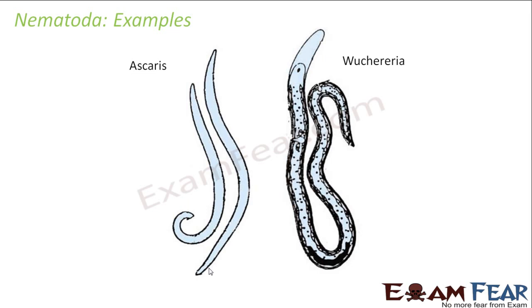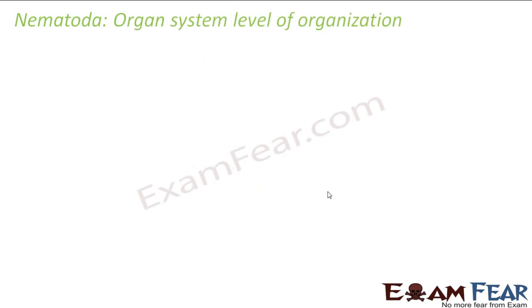Let us look at some examples of nematodes. Ascaris and Wuchereria are some examples of nematodes. So you can see there is no segmentation on their body, but some dot-like structures you can see, right? So what are they? They are nothing but the spine-like structures which I was talking about just now. So they are covered with those spine-like structures. Okay, let us now talk about the organ systems of the nematodes. That means, as I said, they have the different systems distinctly. So let us see what the different systems present in the nematodes are.